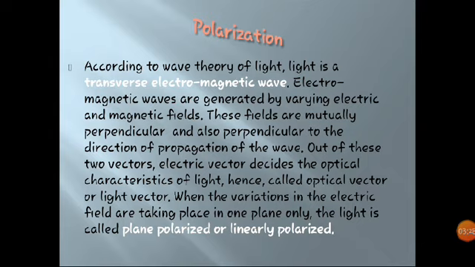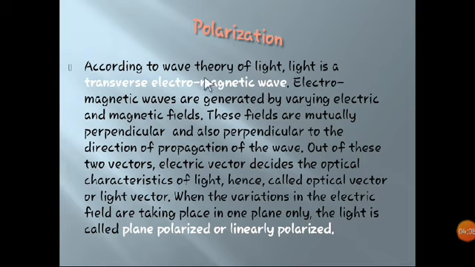Transverse waves are waves in which particles vibrate in a direction perpendicular to the direction of propagation, and in longitudinal waves the particles vibrate parallel to the direction of propagation. In longitudinal waves polarization doesn't happen. Only in transverse electromagnetic waves does polarization occur.